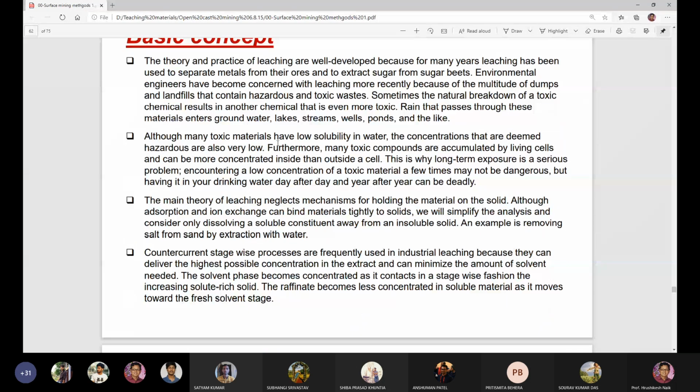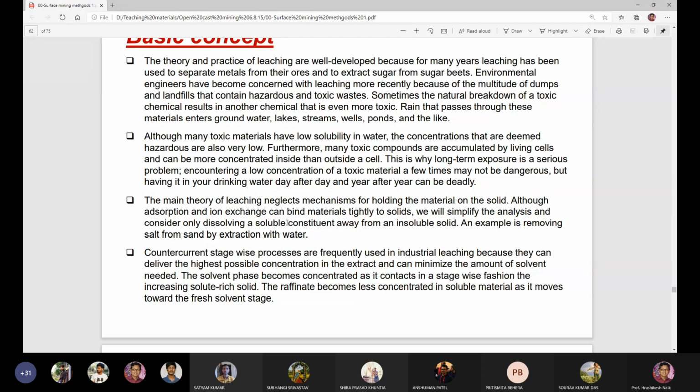Although many toxic materials have low solubility in water, the concentrations that are deemed hazardous are also very low. Furthermore, many toxic compounds are accumulated by living cells and can be more concentrated inside than outside a cell. This is why long-term exposure is a serious problem. Encountering a low concentration of a toxic material a few times may not be dangerous, but having it in your drinking water day after day and year after year can be deadly.